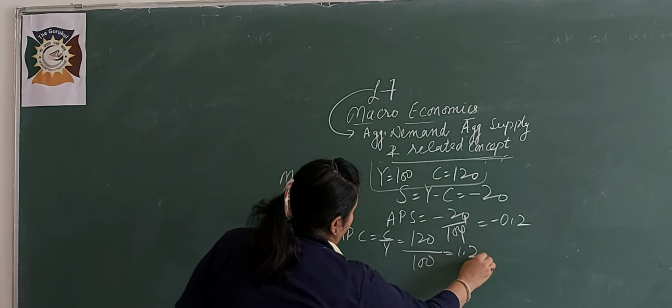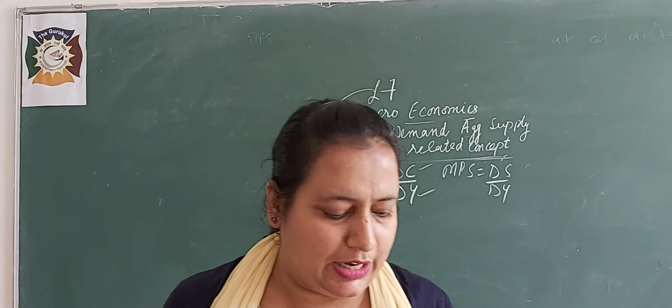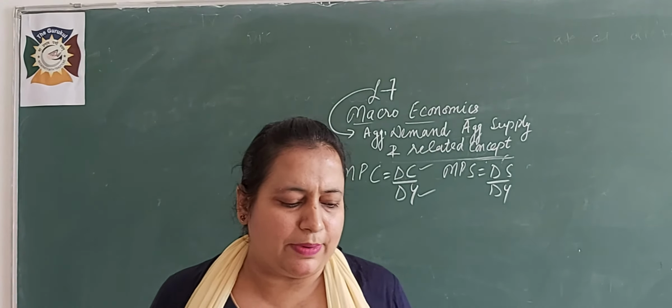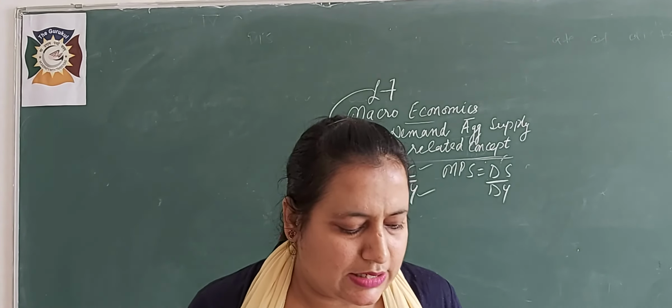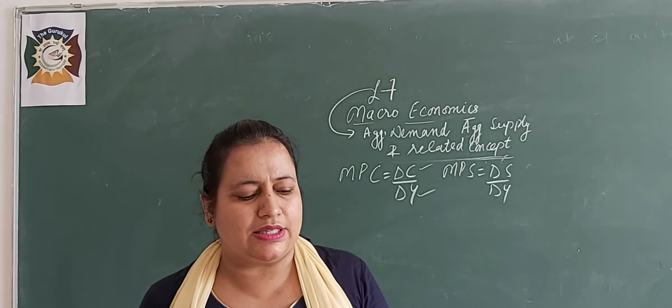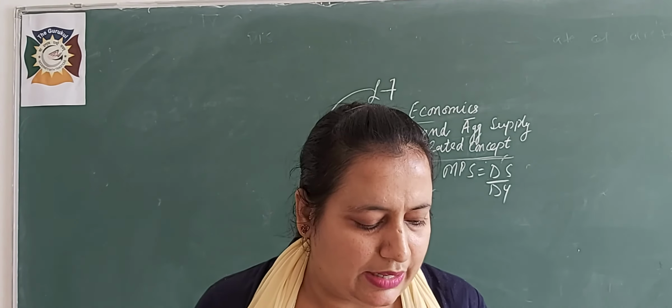If income changes, only then will these change. That is known as MPC and MPS, so they can never be negative, because MPC is a ratio between delta C upon delta Y and MPS is a ratio between delta S upon delta Y.